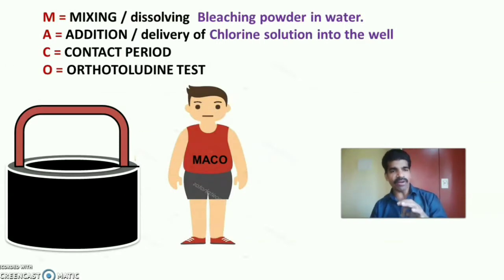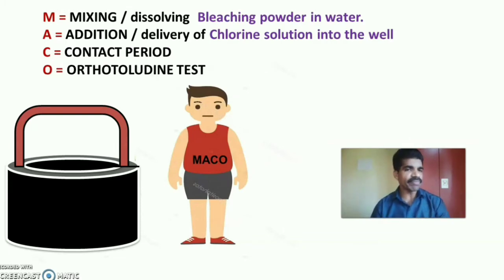Then second is MACO. MACO has got 4 steps. First step is mixing or dissolving the bleaching powder in water. Then after that, you will be adding this water, or delivery of the solution into the well, that is A. Addition or delivery of chlorine solution into the well.